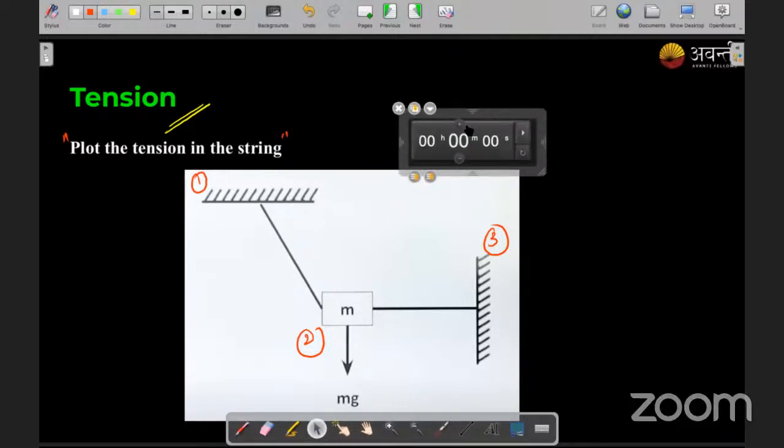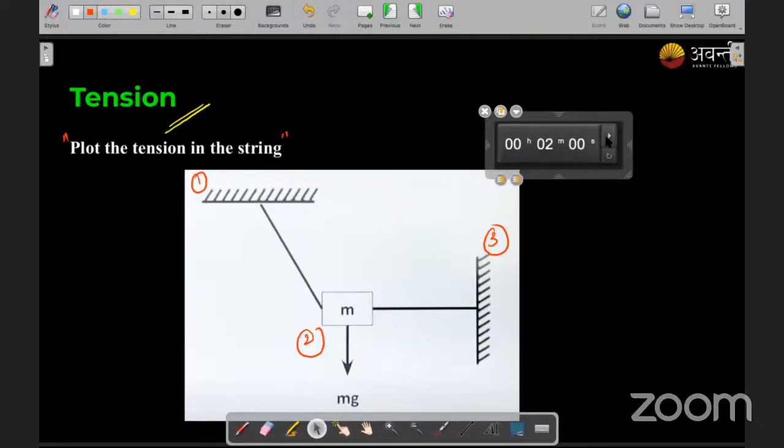Everyone has to plot this. The time has started. Please start doing it. Draw the object. Let me know where the tension will act.